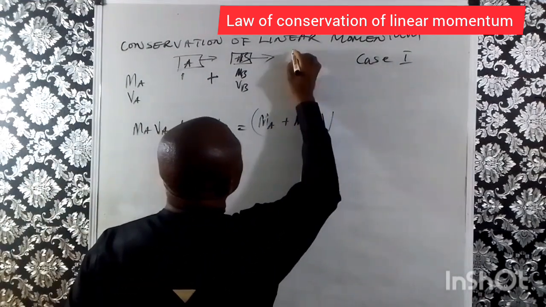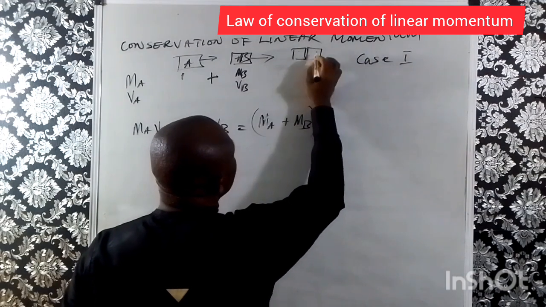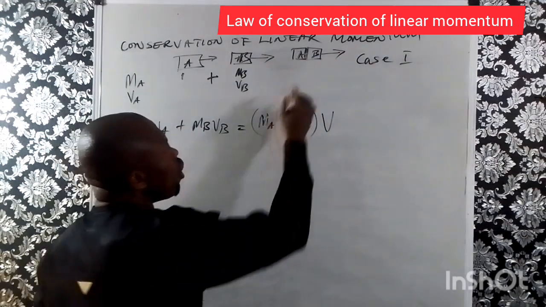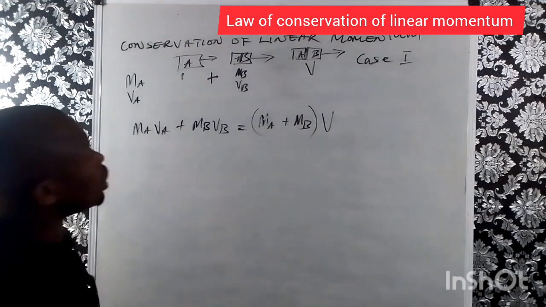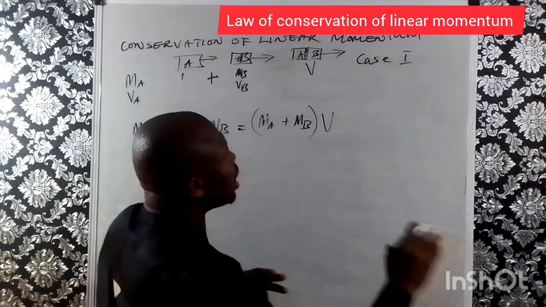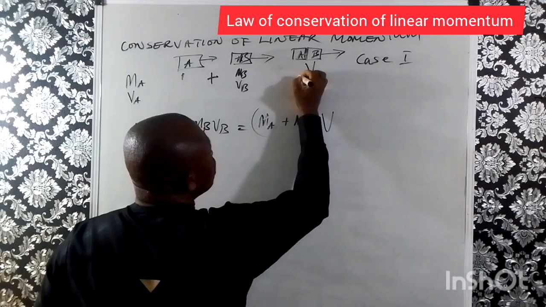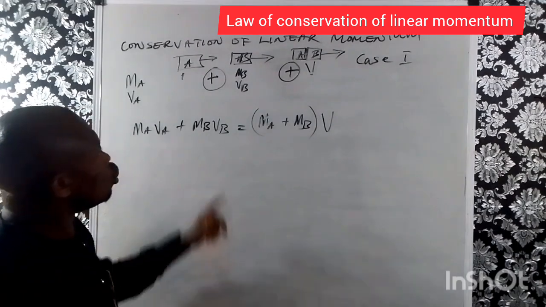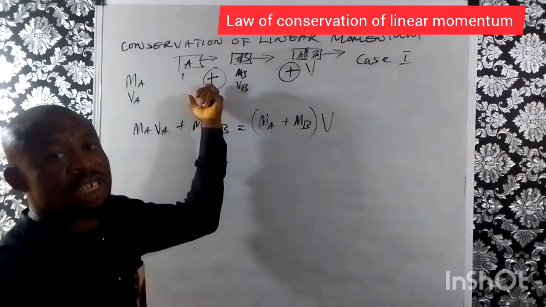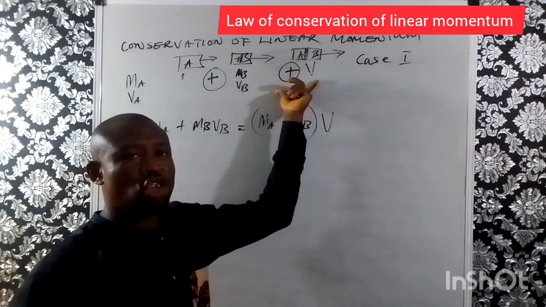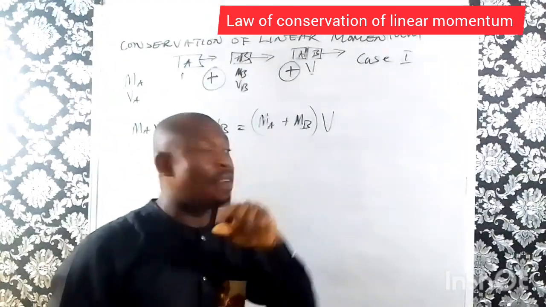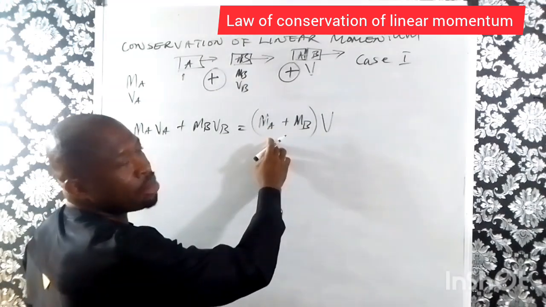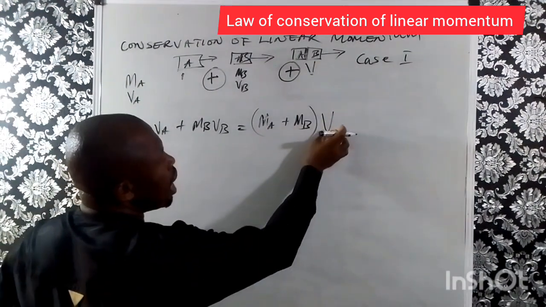Now, after collision, the two of them stick together. If A and B stick together and move off, they will move off with a certain speed. So, in other words, since they are moving in the same direction, this A and B will still give us a positive. I want you to take note of these positive signs. So, we use positive here when the two bodies are moving in the same direction before collision, and here, after collision, when they still maintain the same direction after collision. So this is before collision, this is after collision. These 2 cases are the same. Now, they move with a certain speed.